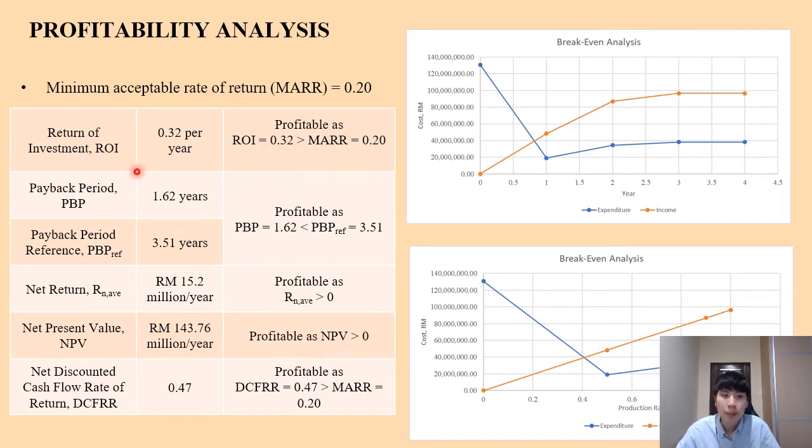For our payback period, it is around 1.62, and the payback period reference is around 3.51, which is larger than the payback period. So the project is also profitable. Our average net return is around 15.2 million per year, which is larger than zero, a positive number. Our NPV is also positive with 143.7 million per year. And our DCFRR is also larger than the MARR with 0.47. On the right side, we have our break-even analysis graph.